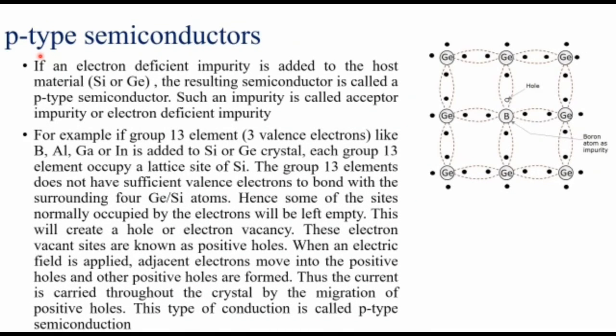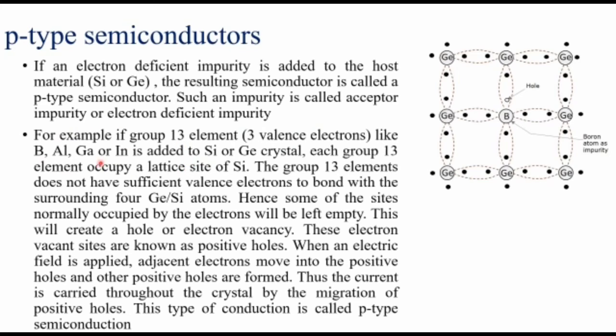The next type of semiconductors are p-type semiconductors. If an electron deficient impurity is added to the host material like silicon or germanium. Here silicon or germanium are group 14 elements. So electron deficient means group 13 elements are introduced as the impurity. Group 13 means only 3 valence electrons will be there, like boron, aluminium, gallium or indium.